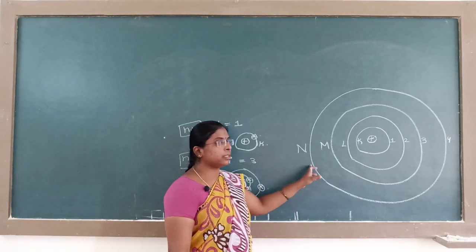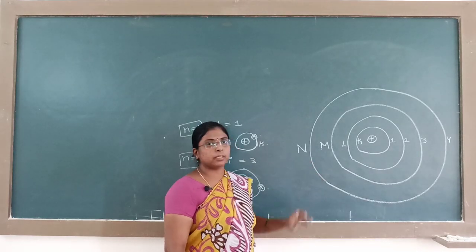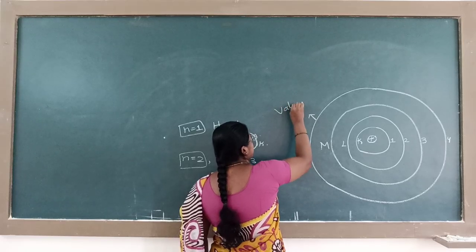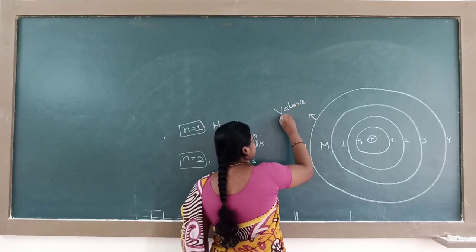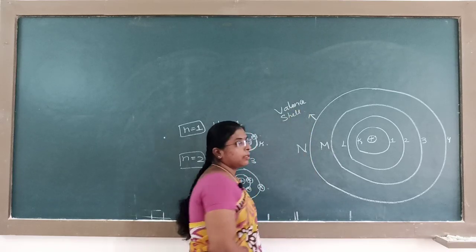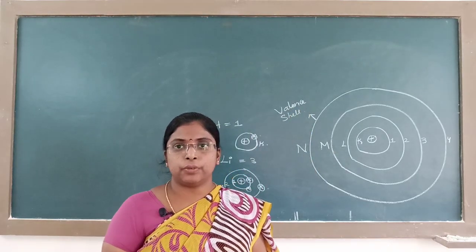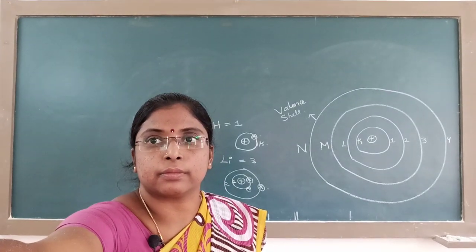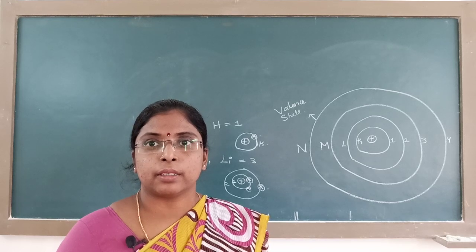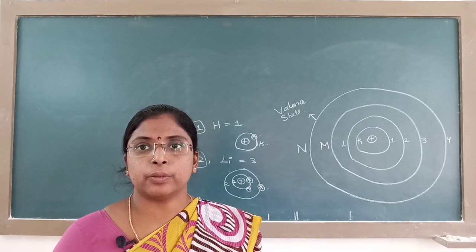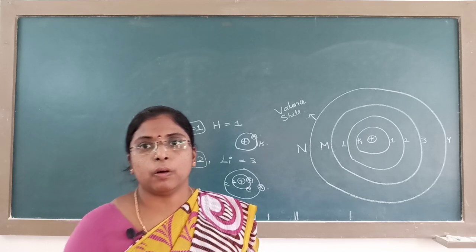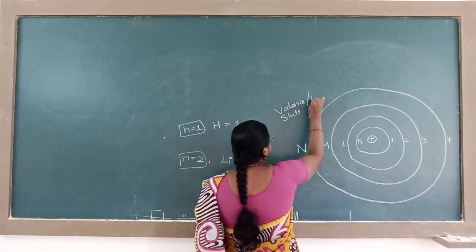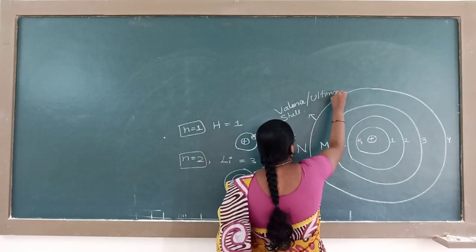If we take one element, the last shell is known as the valence shell. It is also known as the ultimate shell.